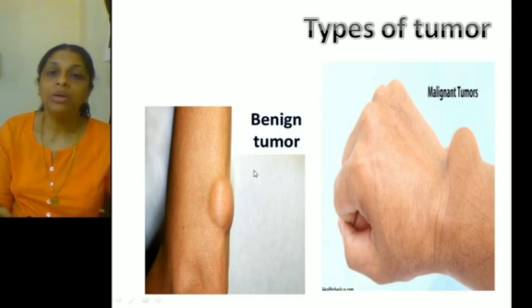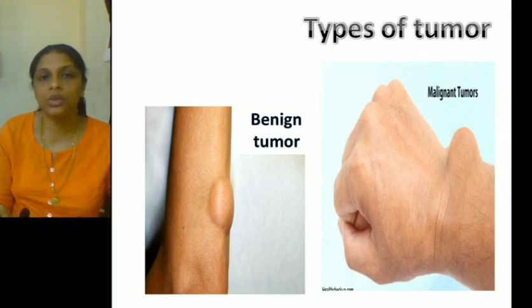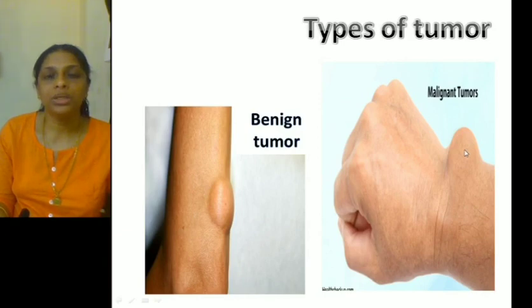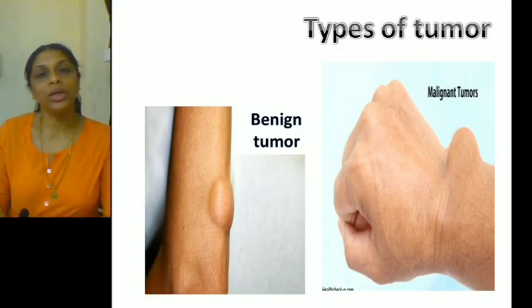Now benign tumor remains in their site of origin. They remain confined to their location of origin. Means where they are formed, they will remain there only. They will not move from there. They remain there as a small lump or a small outgrowth. So here you can see this is a portion of a hand. You can see a small tumor over here. So this tumor remains there only. Some of you must be having this kind of tumors in your body. It will not be painful and it does not move from one part of the body to the other, and it is not dangerous also. Whereas this type of tumors, they are the malignant tumors which are cancerous and they move from one part of the body to the other part.